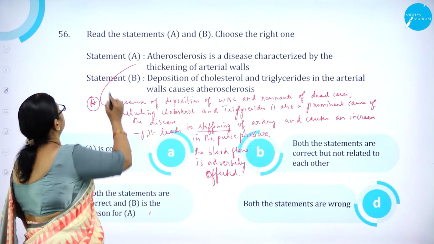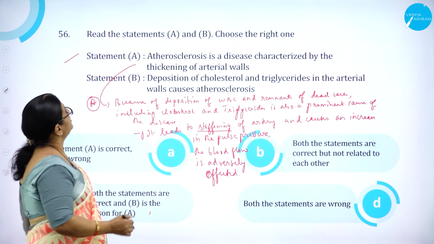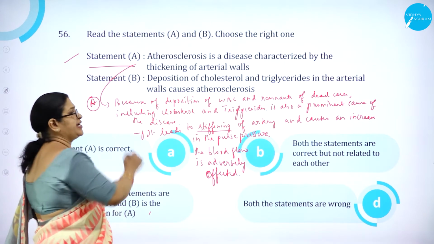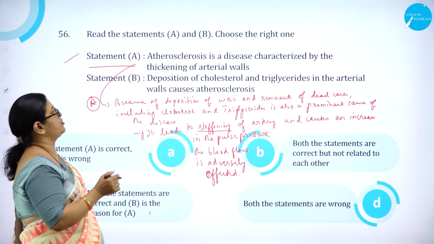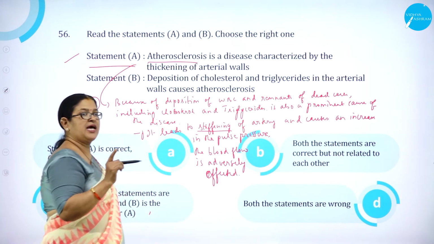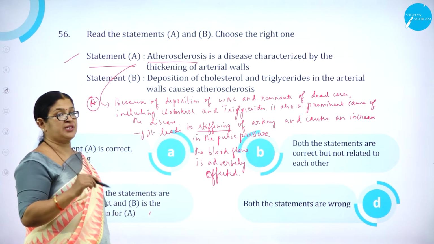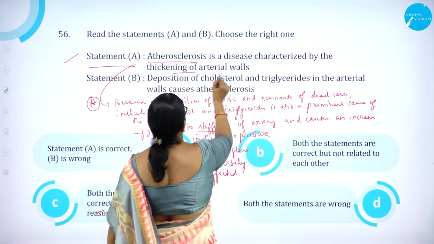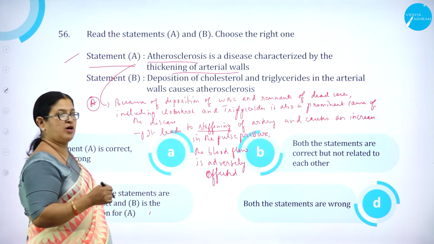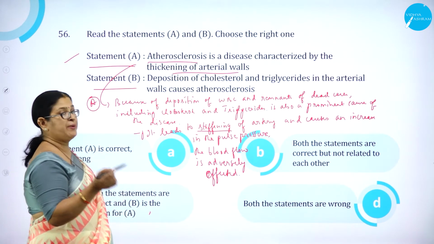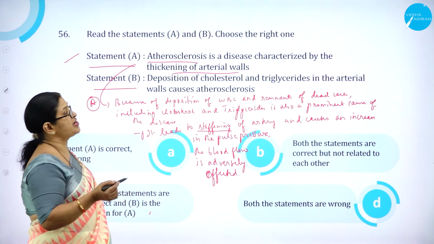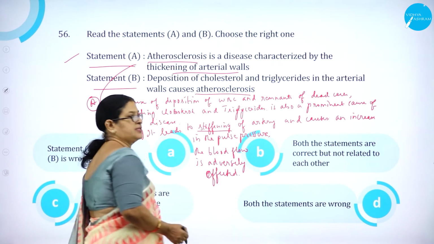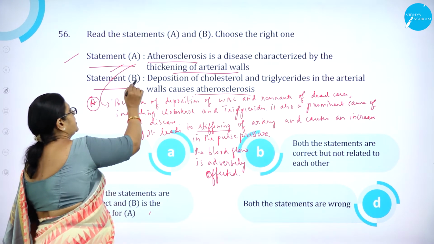Moving on to question number 56. Read statements A and B and choose the right one. What does statement A say? Atherosclerosis. I hope you remember there are two types: atherosclerosis and arteriosclerosis. Atherosclerosis is a disease characterized by the thickening of the arterial walls. Statement B: deposition of cholesterol and triglycerides in the arterial wall causes atherosclerosis. Both the statements are correct.